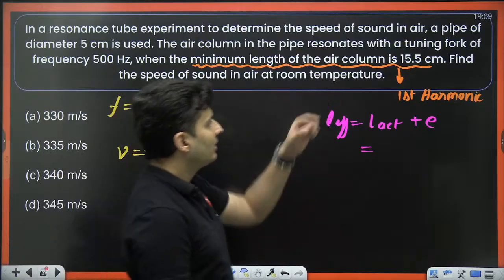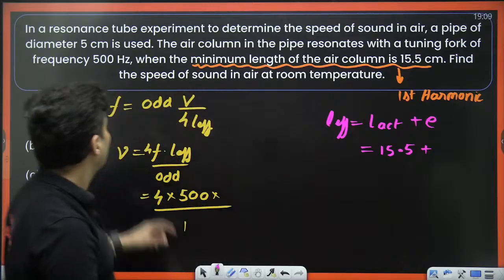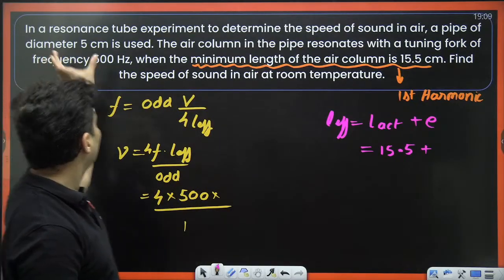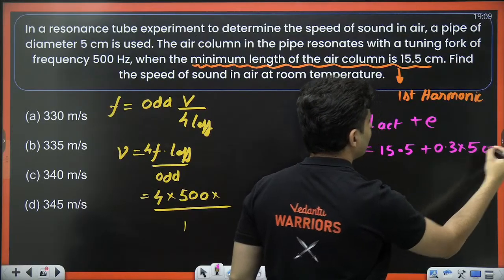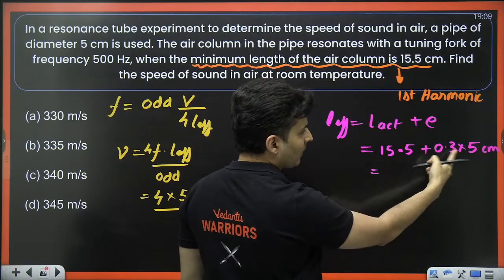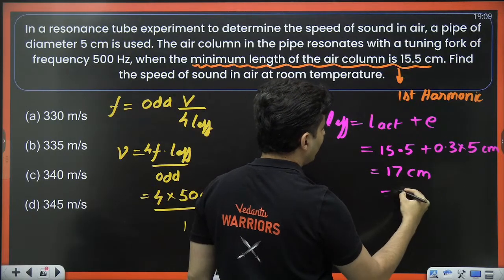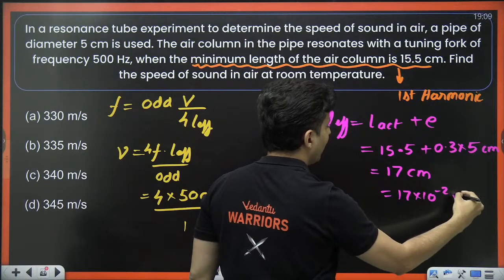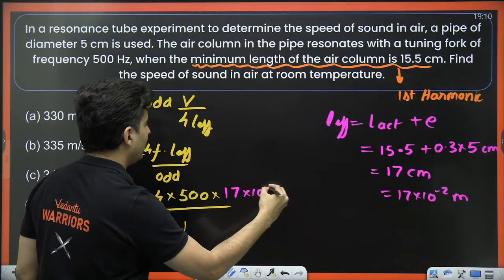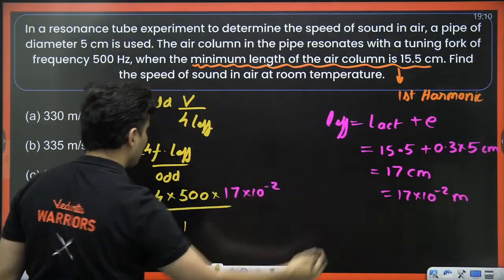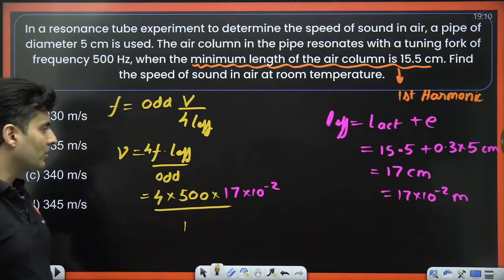What is the actual length? It is 15.5 centimeters plus 0.3 times the diameter. Diameter is also given. 0.3 times the diameter, everything in centimeter. So this will become 1.5 plus 15.5. That's 17 centimeter or 17 into 10 to the power minus 2 meters. So the effective length becomes 17 into 10 to the power minus 2. Solve this and see how much do you get, my dear students.